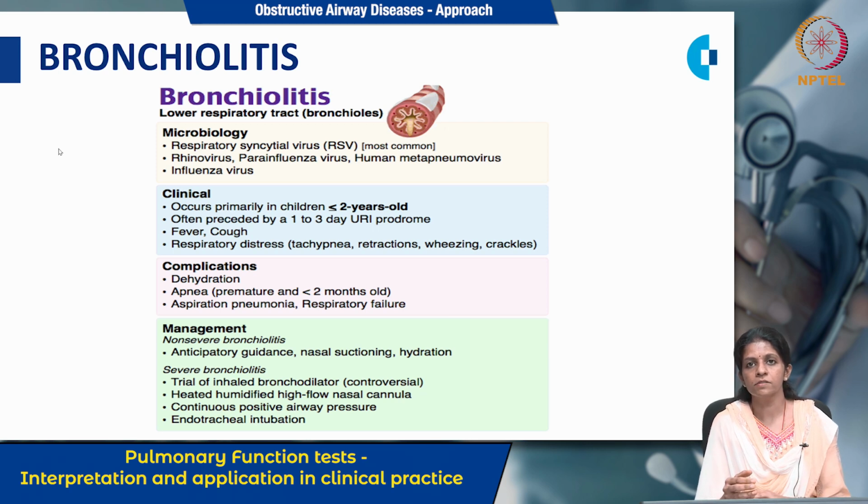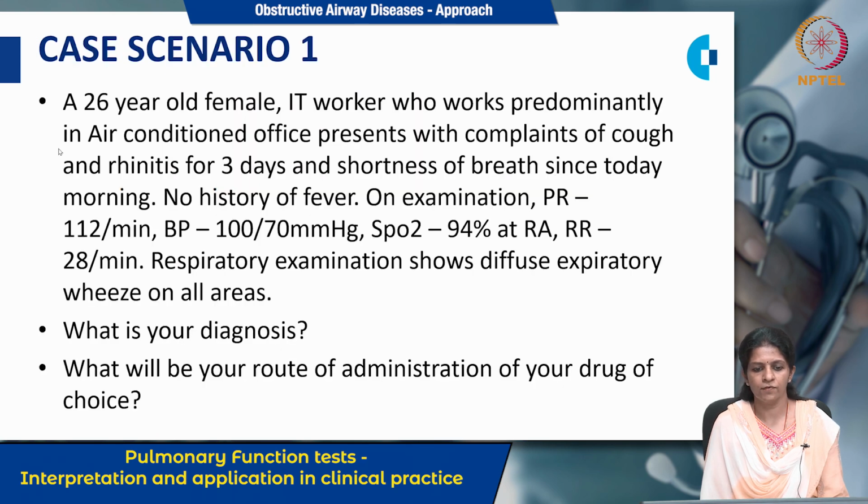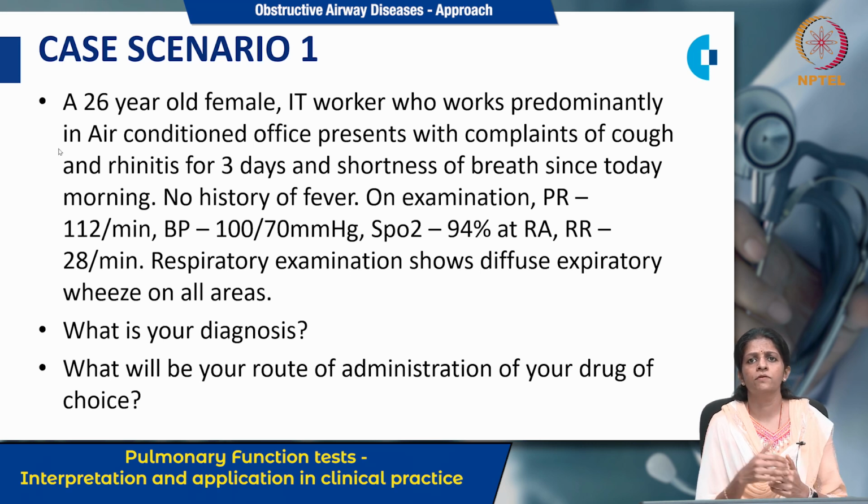In the next 3 slides, I am just going to give certain scenarios to find out what could be the cause. Here is a 26-year-old female, an IT worker who works in an air-conditioned office, who comes to the OPD with complaints of cough and rhinitis for 3 days and shortness of breath since this morning. There is no history of fever. The patient has tachypnea and tachycardia, with saturation slightly lower, 94% on room air, and on examination you are getting wheeze all over the lung field. So what do you think?